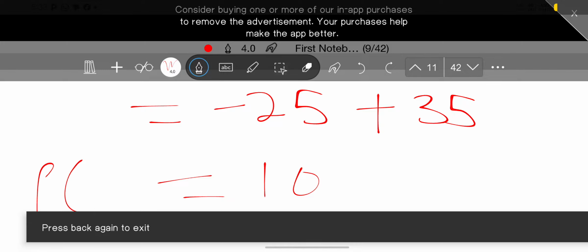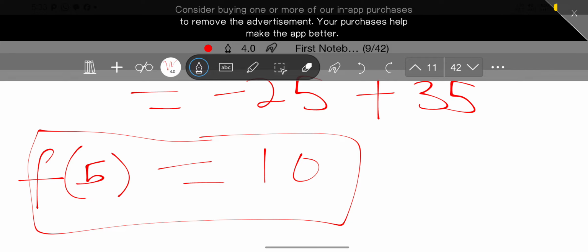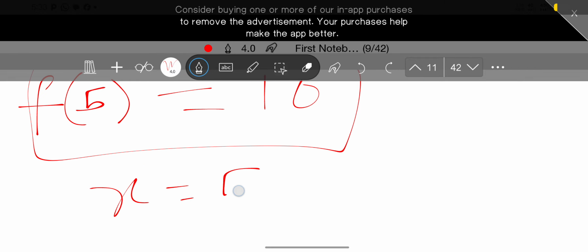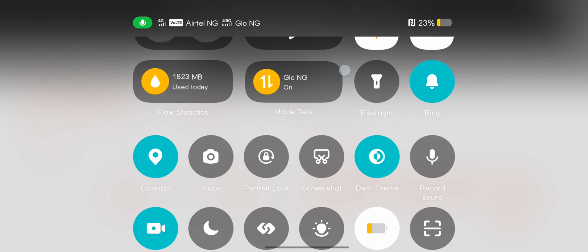So f of 5 is equal to 10. So that means when x equals 5, ax square plus bx is equal to 10. That is what we have, and that's our final answer. So our answer is 10.